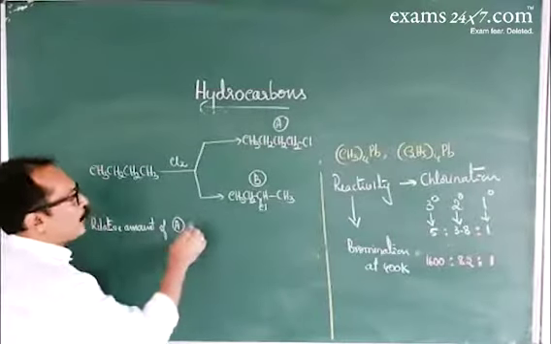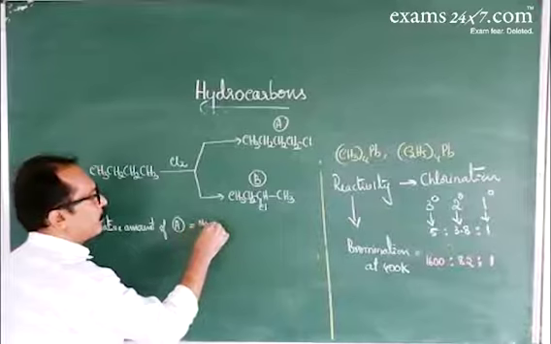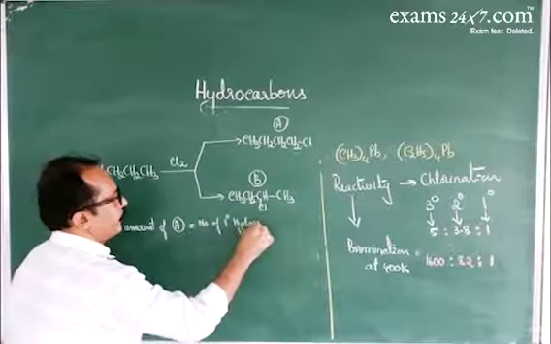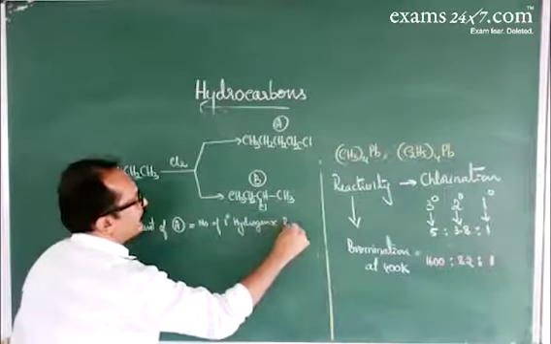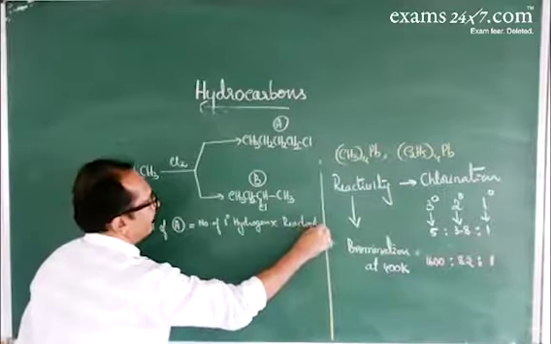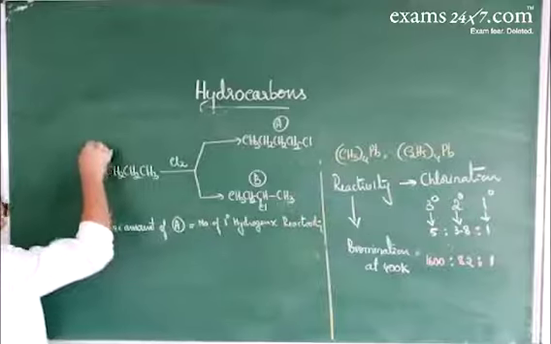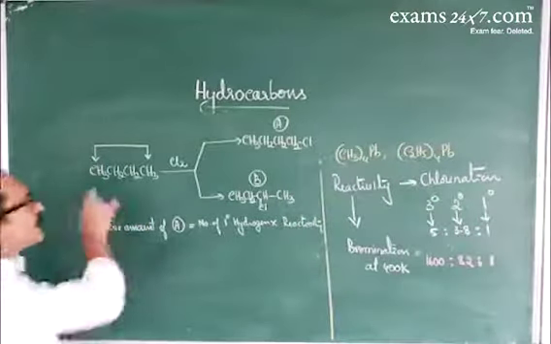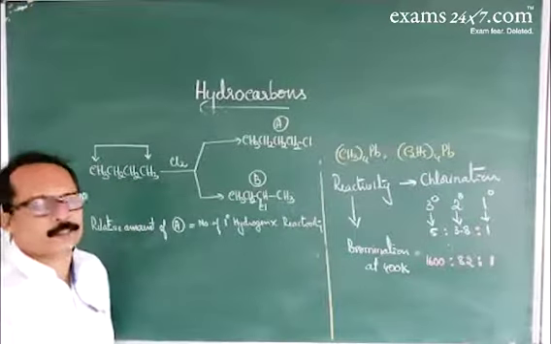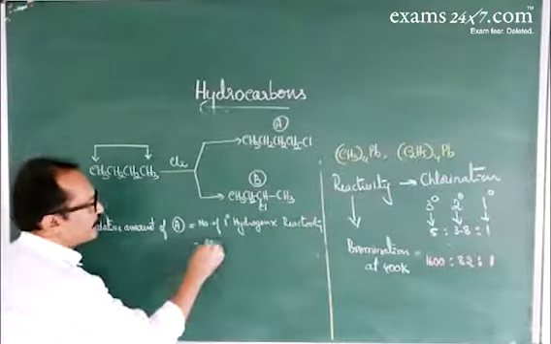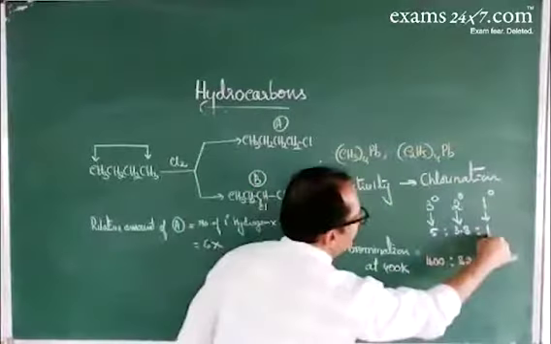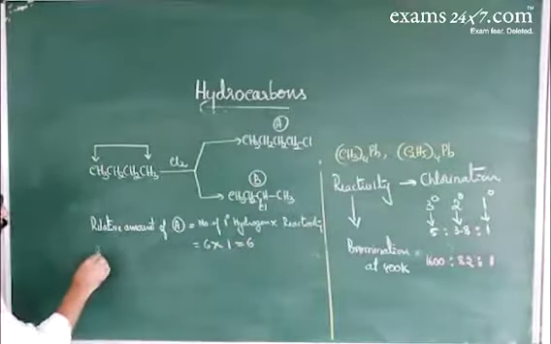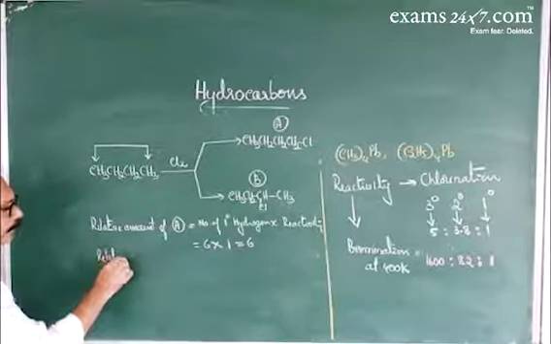So first you have to go for the number of primary hydrogens and its reactivity. Look here, in this compound these two carbon atoms are primary carbons, and each carbon contains 3 hydrogens. So the number of primary hydrogens is 6, and its reactivity is 1. This is equal to 6.